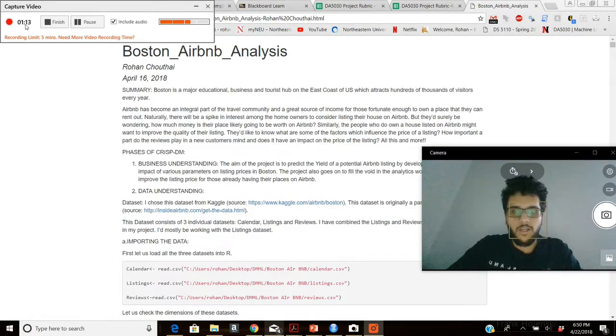Now, I'd start off by explaining where my dataset comes from. This dataset is from Kaggle. It originally is actually a part of the datasets which Airbnb has compiled for the Airbnb listings throughout different cities throughout the world. This particular one is the dataset on the Airbnb listings in Boston. Now, this dataset actually consists of three individual datasets, namely the calendar, listings, and the reviews.